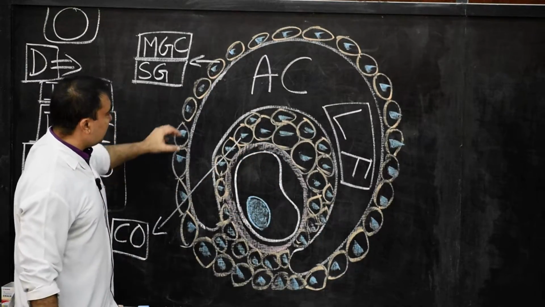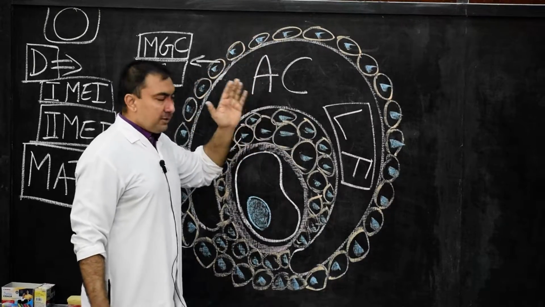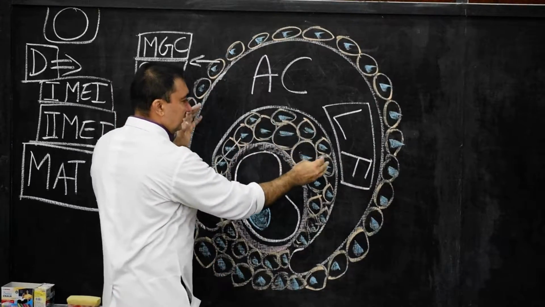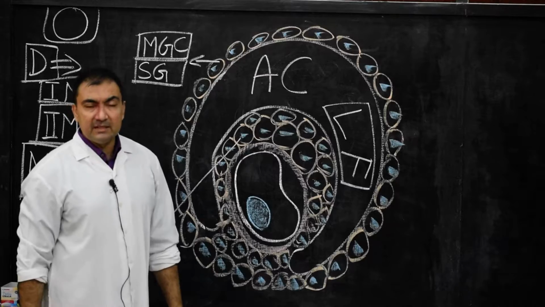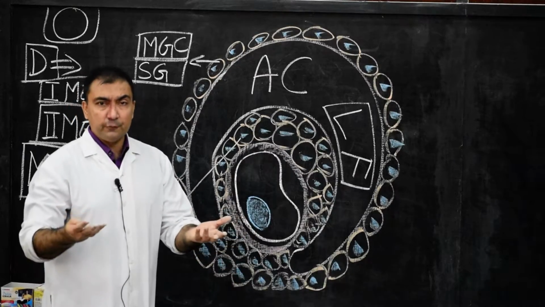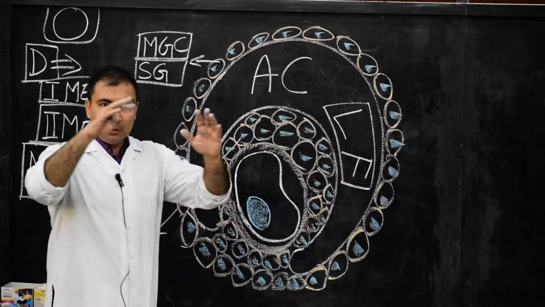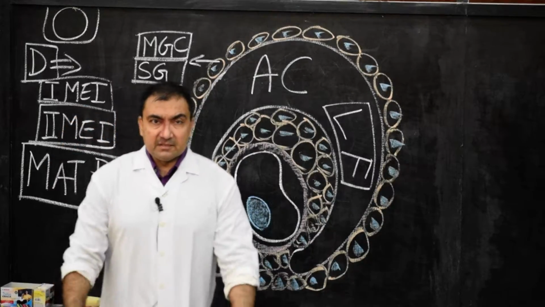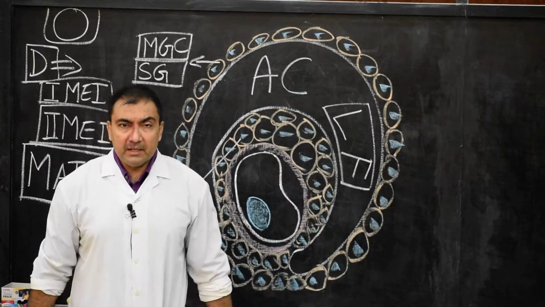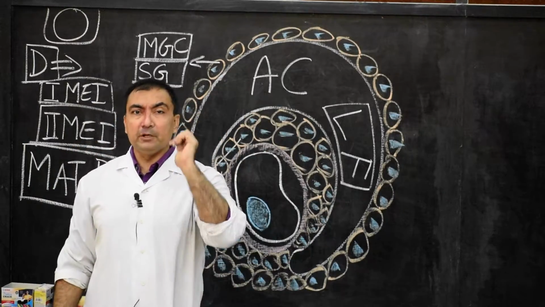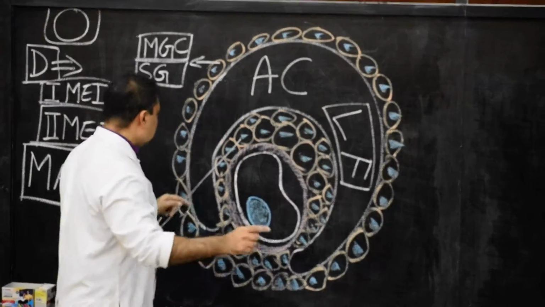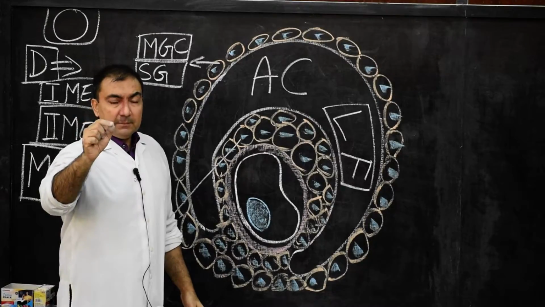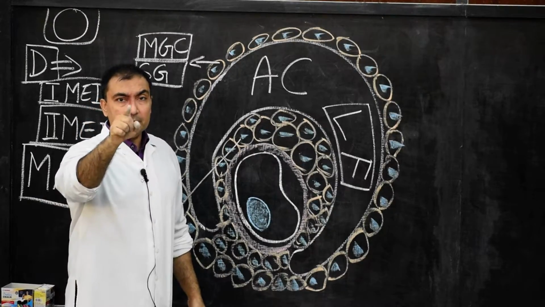So now what will happen, after the development of membrana granulosa cells and cumulus ovaricus, is the surrounding cells change. Remember, this entire follicle is within the connective tissue of the ovary, within the stroma of the ovary. So the stromal cells of the ovary surrounding this follicle will undergo certain changes. They will develop into a thick layer which is called theca folliculi. So please note down, the surrounding stromal cells of the ovary will develop into one thick layer called theca folliculi.